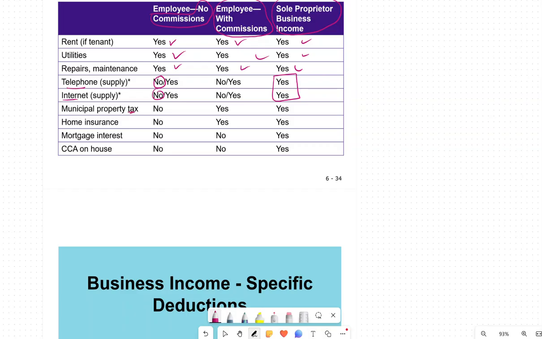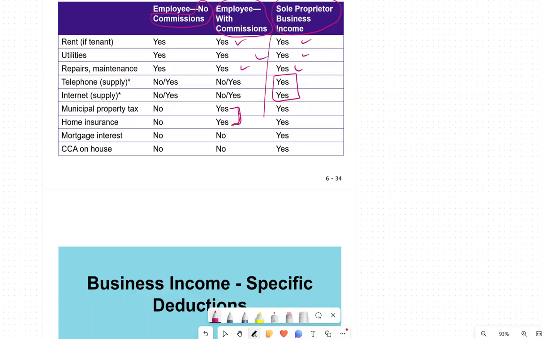Property tax is not deductible if you don't have a commission, but if you have a commission, these two are deductible. Same with the insurance. So no CCA, no mortgage interest, and home insurance only if you have a commission. These two are extra deductions.